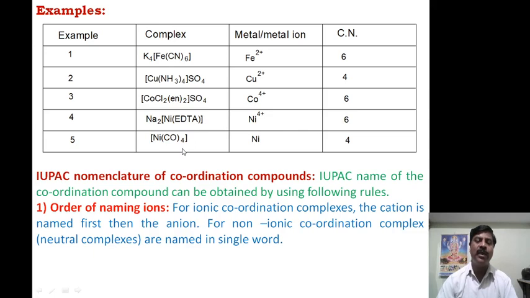Another example, tetracarbonyl nickel 0. This is a neutral complex compound. Here carbon monoxide, or the carbonyl group, is a monodentate ligand. Therefore four ligands mean four pairs of electrons are donated, and nickel in this complex is in the zero oxidation state, it remains neutral Ni, and the coordination number is 4.